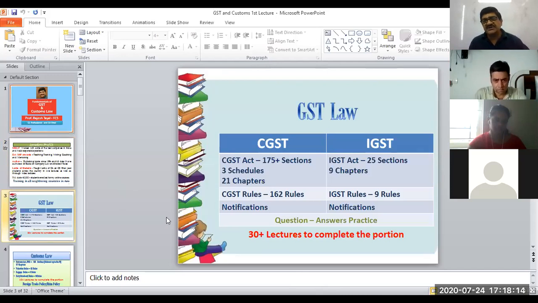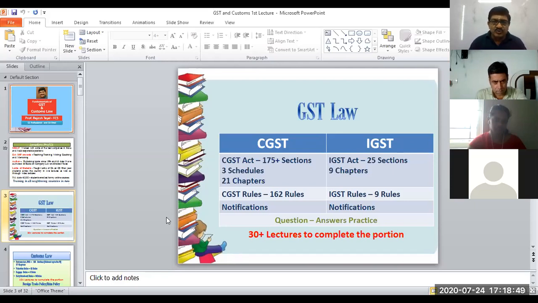So here is CGST and IGST, that is Central Goods and Services Tax and Integrated Goods and Services Tax. These are governed by two different acts. CGST is governed by the CGST Act, and there are more than 175 sections. There are 3 schedules, and these 175 sections are divided into 21 chapters. IGST Act has 25 sections and 9 chapters.